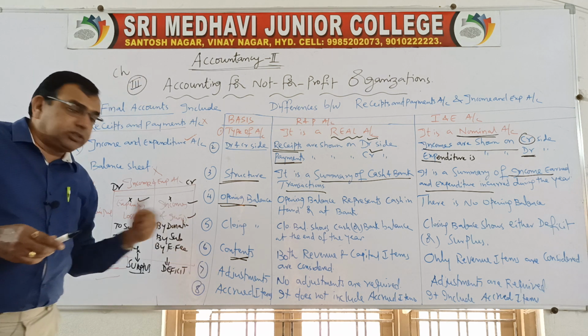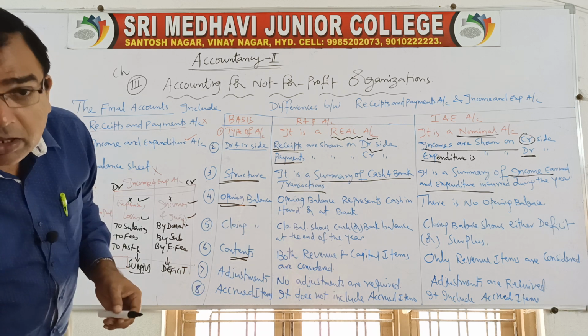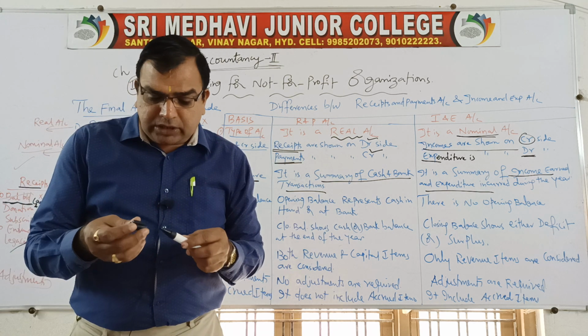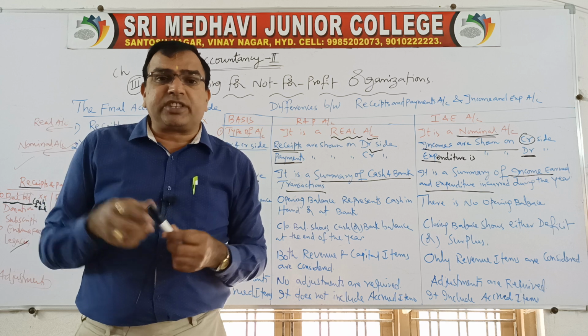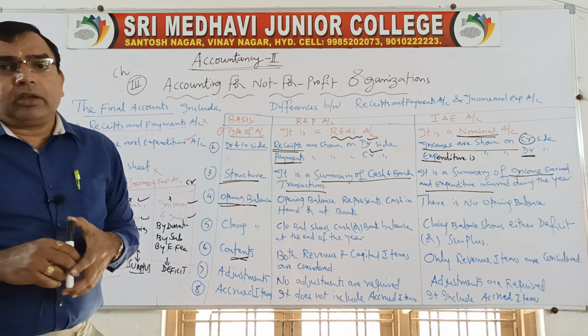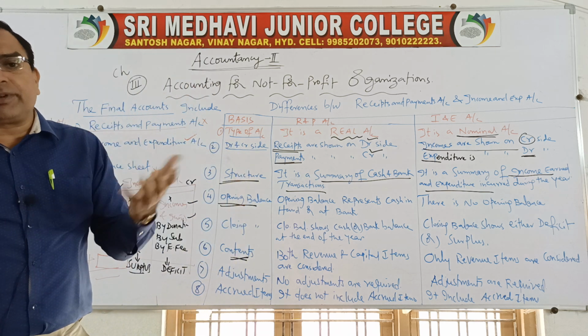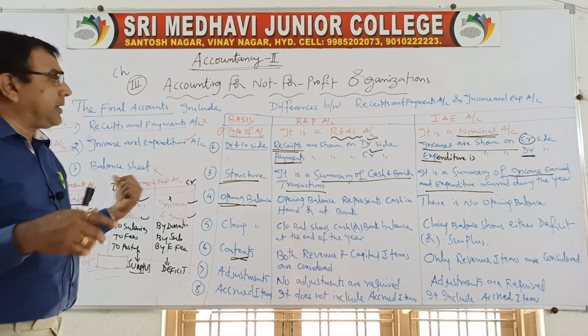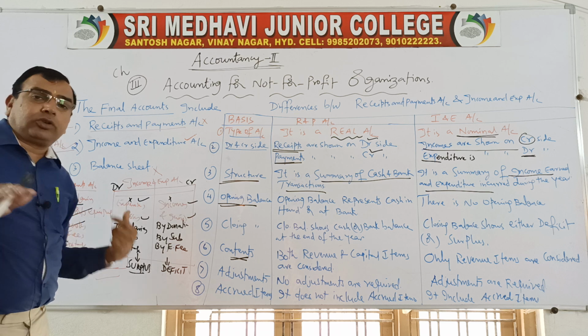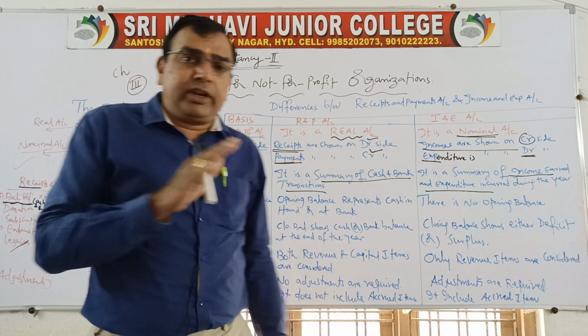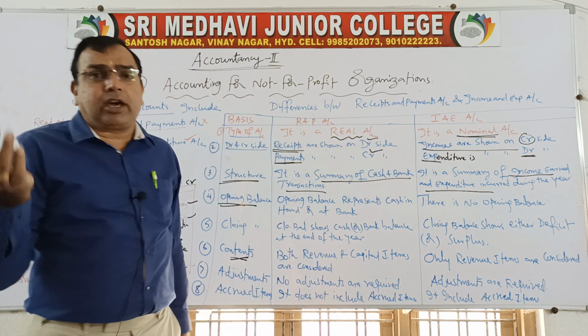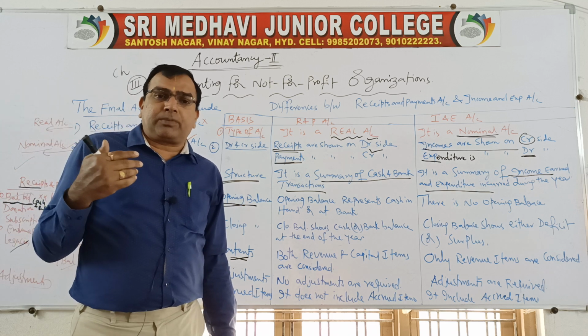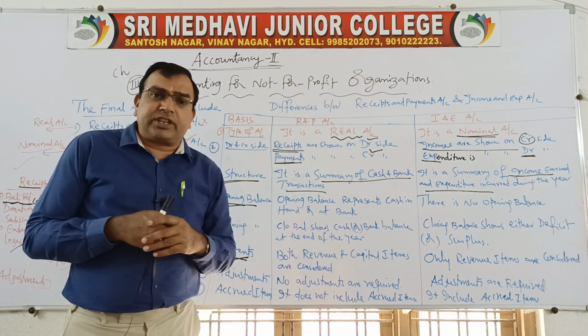Next, adjustments. As you all know, right from first year, there are adjustments like outstanding, prepaid, depreciation and bad debts. You are used to those in final accounts. While preparing the receipts and payments account, we need not treat any adjustments: outstanding is not to be added, prepaid is not to be subtracted, and we do not have to provide depreciation.